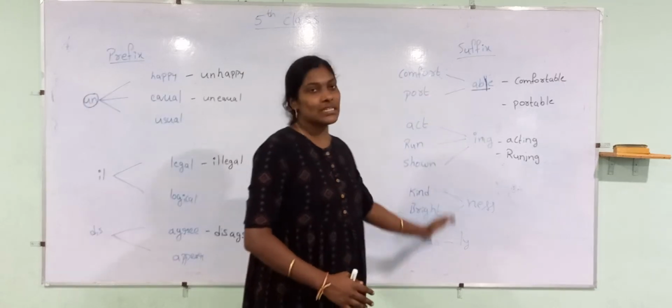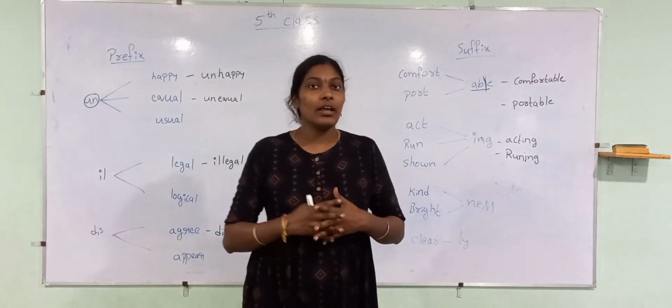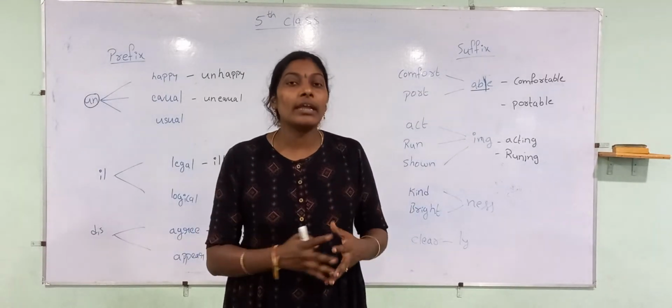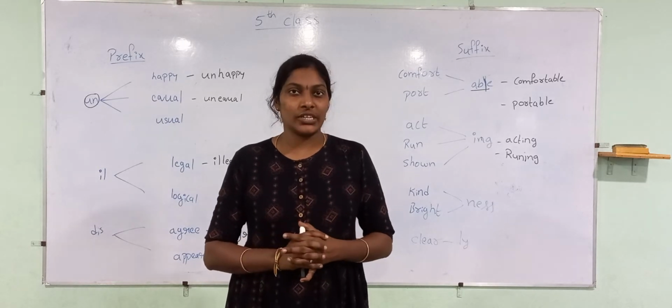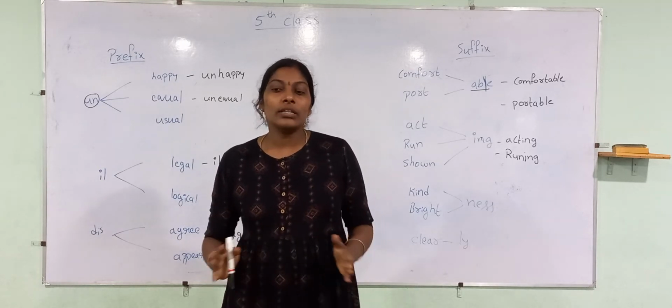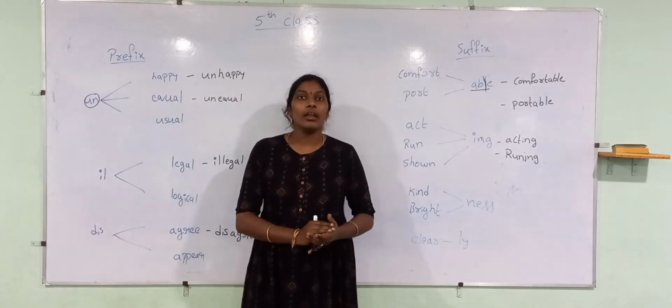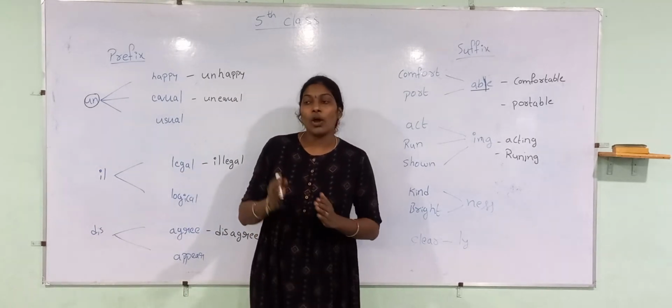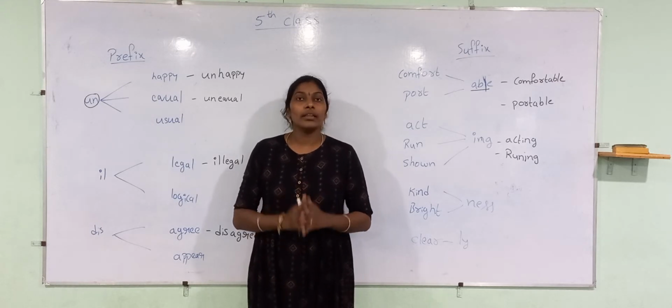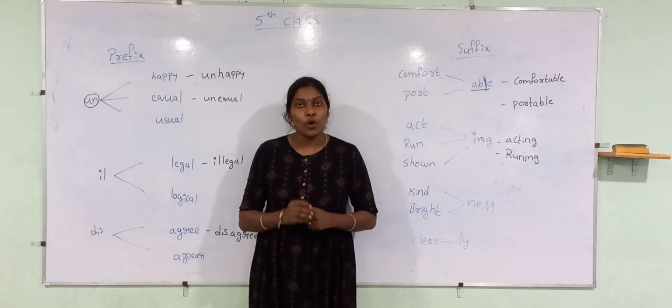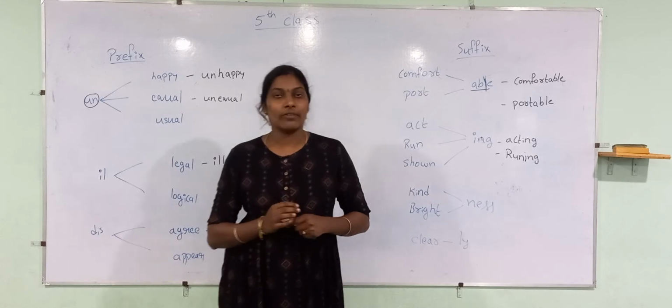You know all these words, but you never think that when these are getting added, the meaning is changing. Understand? Not only these, there are so many prefixes and suffixes. You can search on Google or see in your textbook. You can get more examples. I hope you understand what a prefix and suffix are.